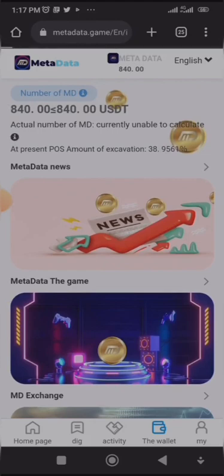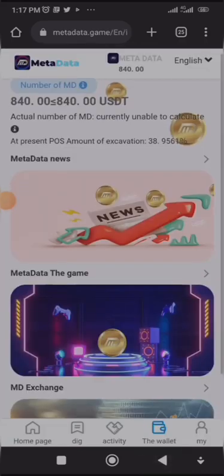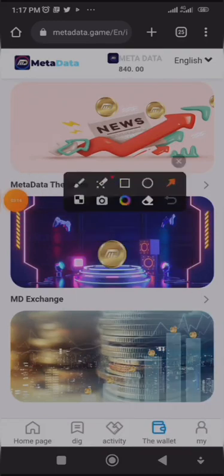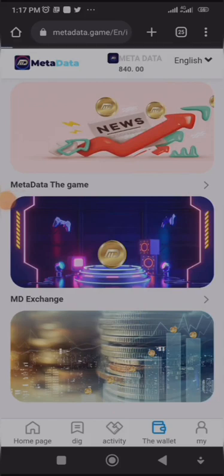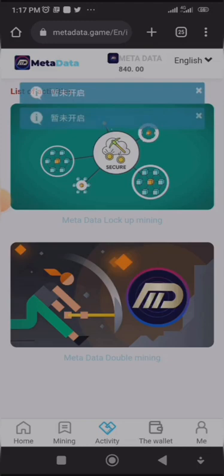Now the next information here is activity. If I click on activity, it brings me to a list of activities. If I click on log data mining, it's not going through. Also, double data mining is not going through.